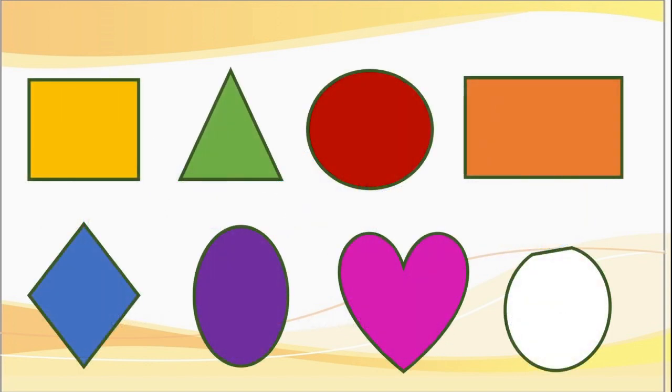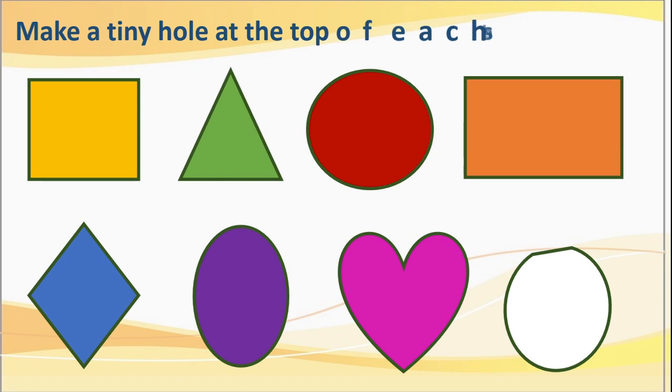Next is, what to do now? Make a tiny hole at the top of each shape. हर शेप के ऊपर इधर हम लोगों को एक छोटा छोटा होल करना है. Okay, we will do that. See here, I will make one hole here. Okay, like this hole we have to do for each shape. We have to make a tiny hole at the top of each shape. See here, I am doing.